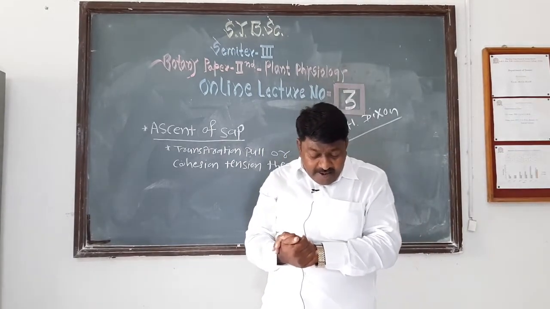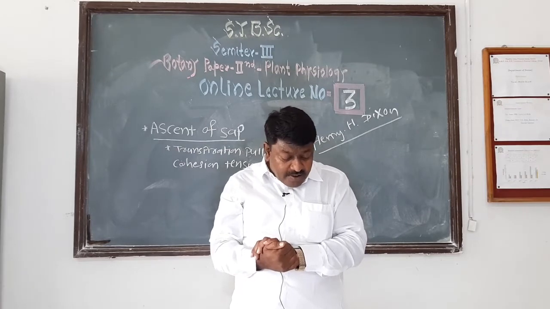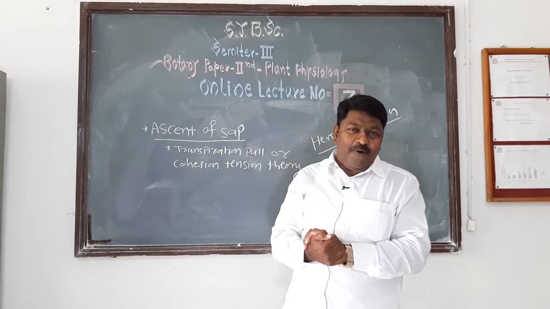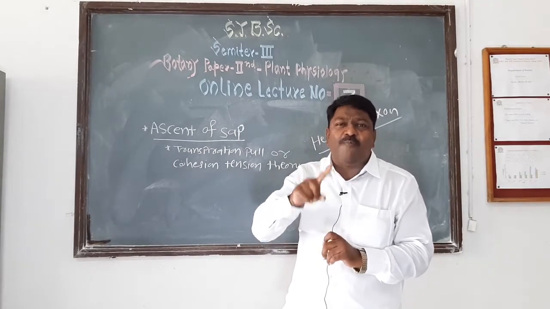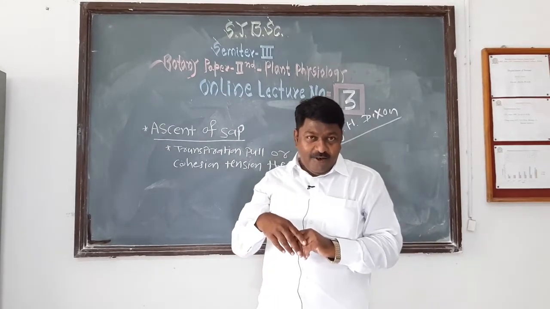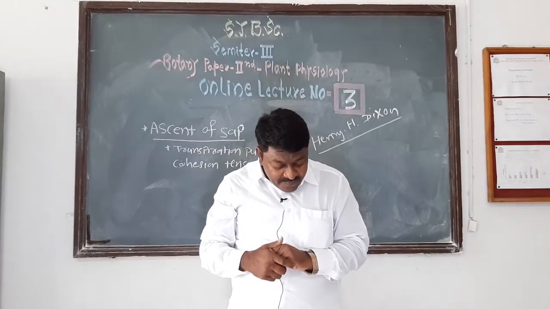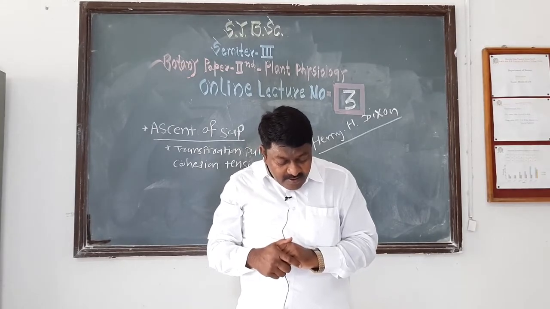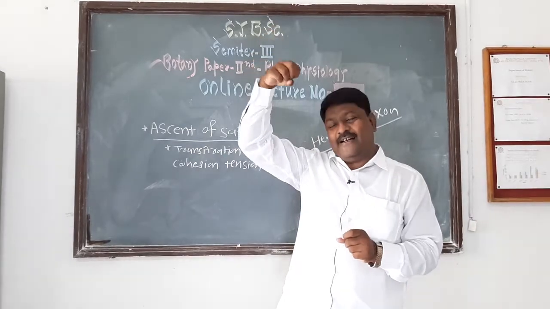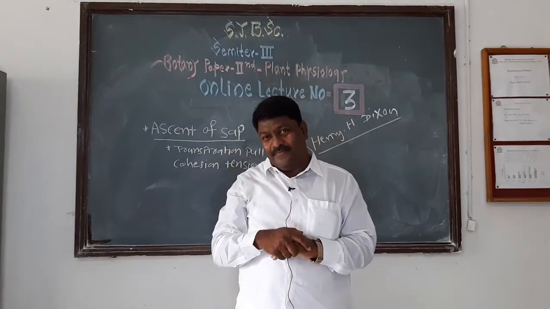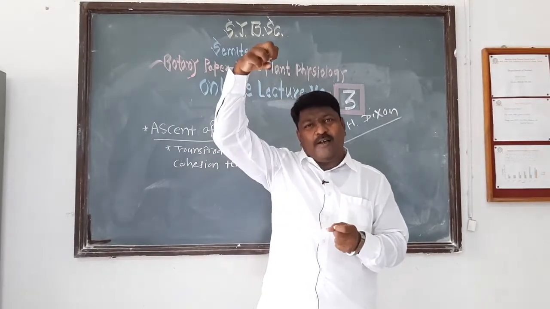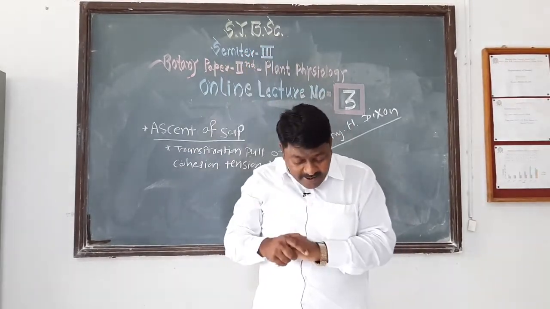Then the next feature is that the loss of water creates a suction or pulling force. When there is heavy loss of water in the leaves of the plant, a suction or pulling force is created in the leaves. Understand?